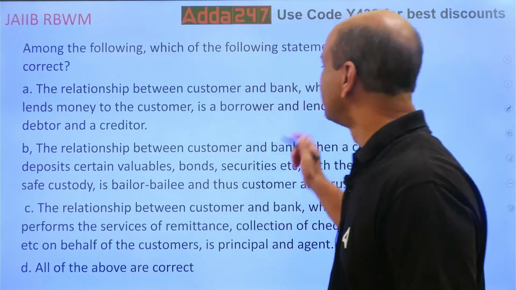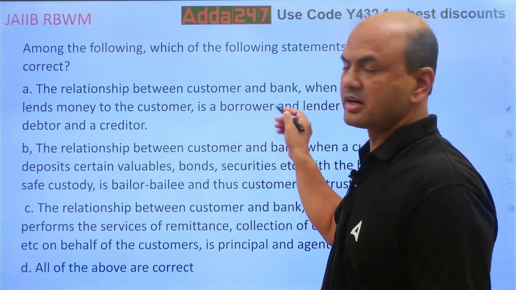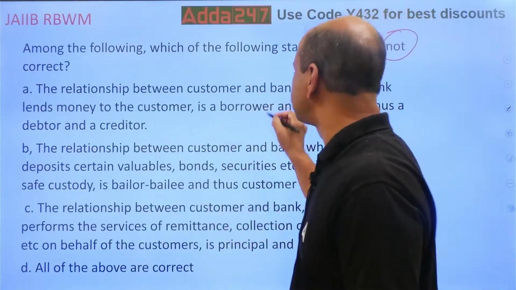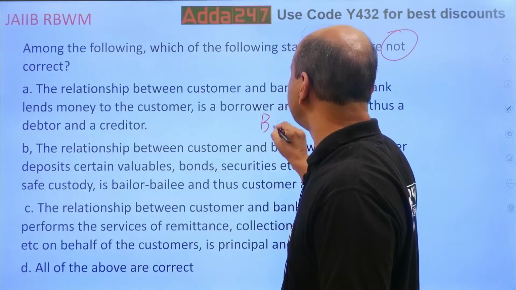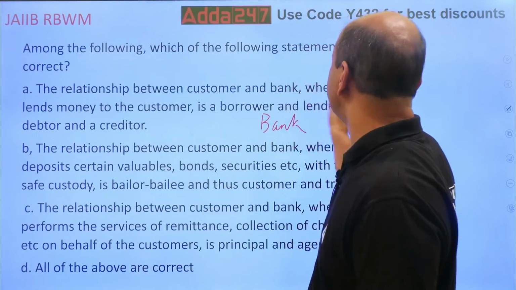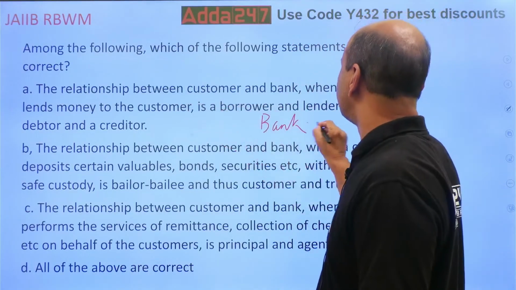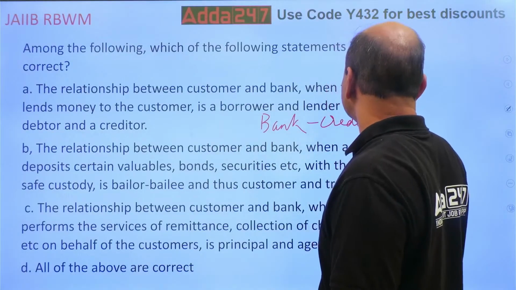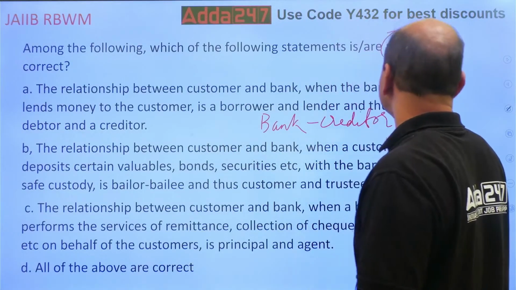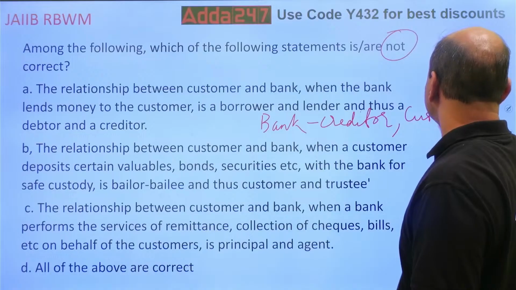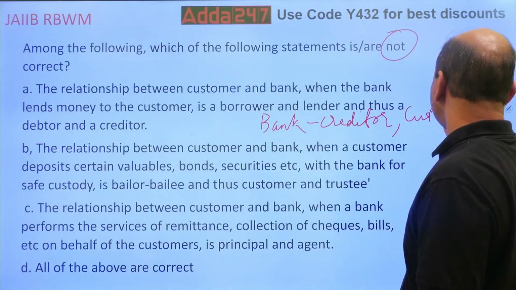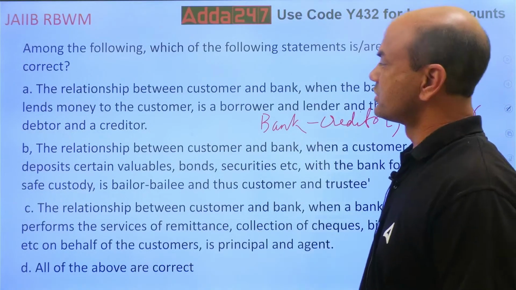Firstly, this debtor creditor. In this case, what does the bank become? The bank has given the money, when the bank lends the money. So the bank becomes the creditor, and the customer is the debtor. Right? In this case. So this is true.